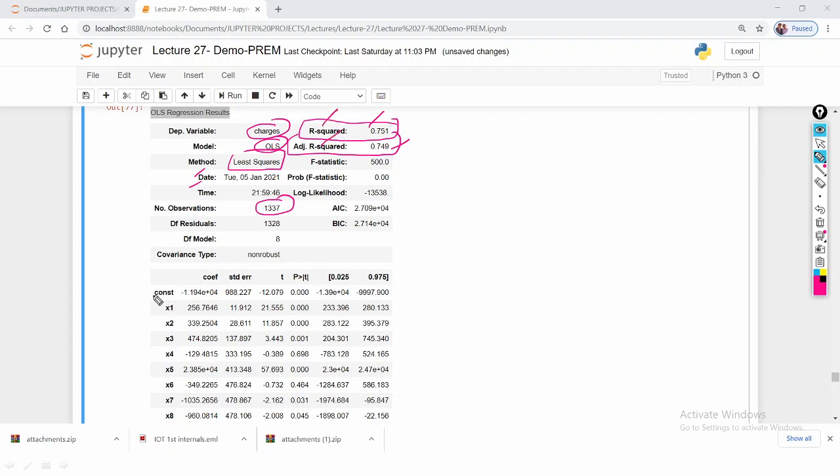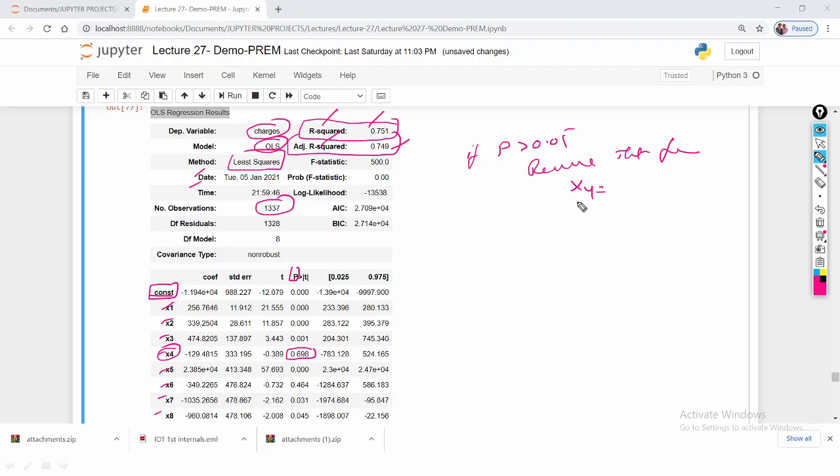If you observe here, this is the constant, which means this is the added feature, and these are the features 1 2 3 4 5 6 7 8. This is the p value. You can identify it among the values. So what is our condition? If the p value is greater than 0.05, we have to remove that feature. You can identify which is the highest one among the values, and that belongs to x4. So now remove the x4.